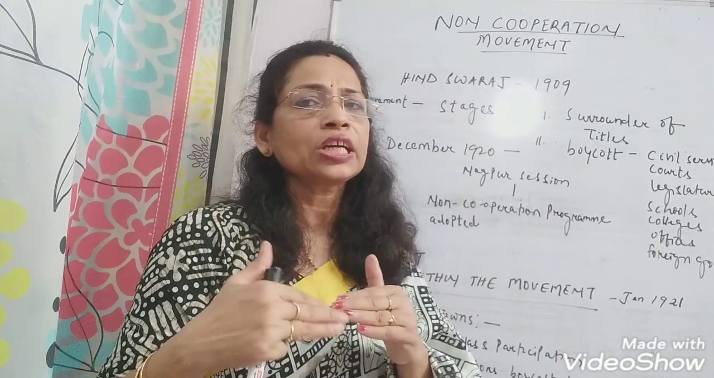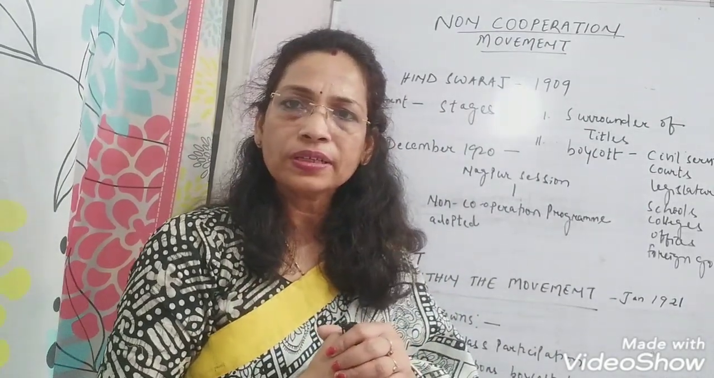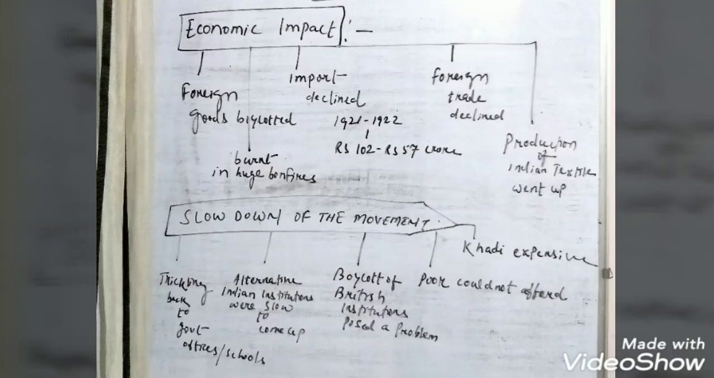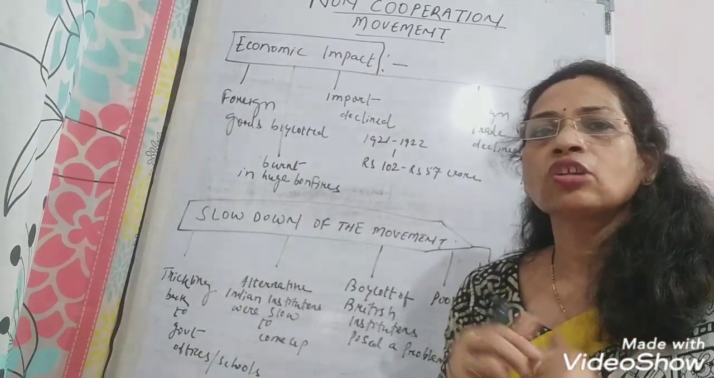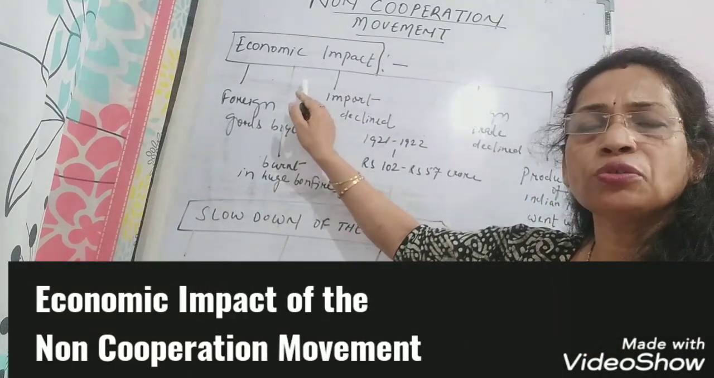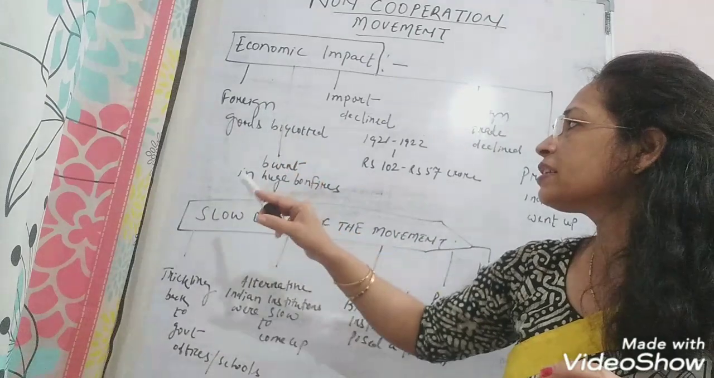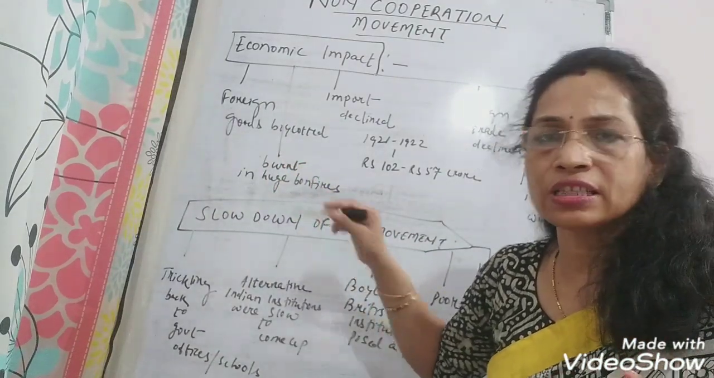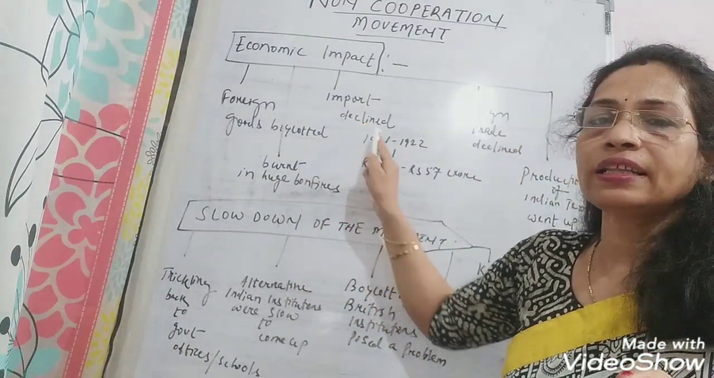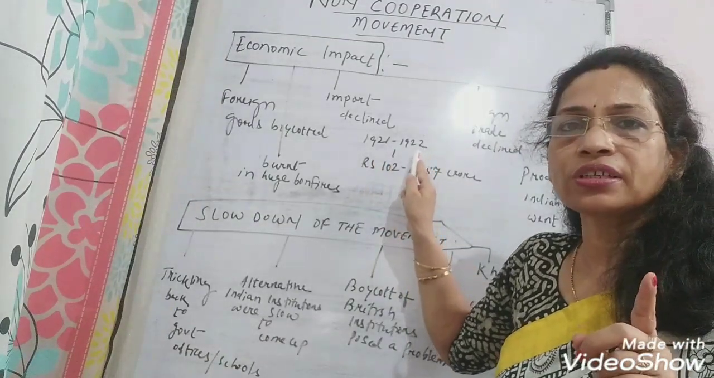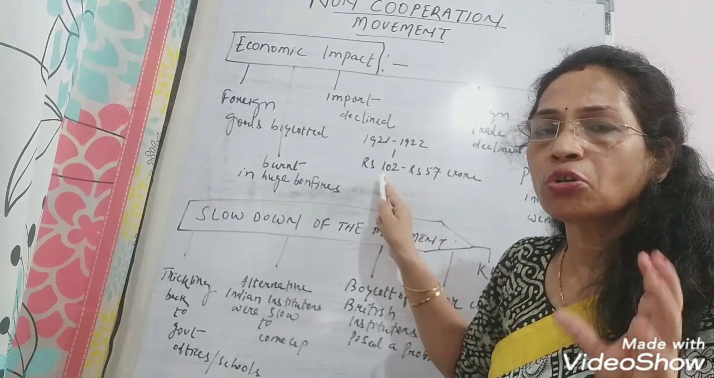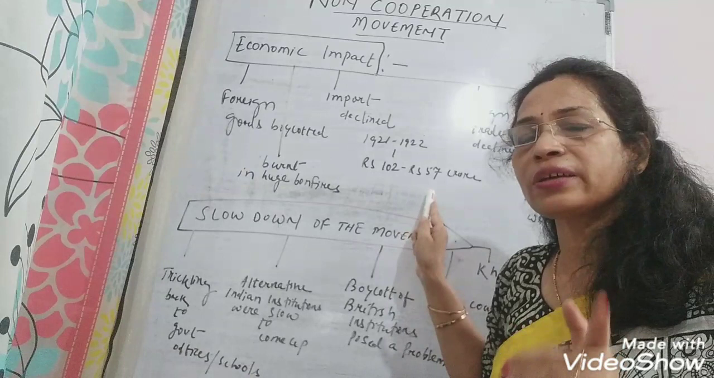Next we will discuss the economic impact of the non-cooperation movement. On the economic front, there was a huge loss to the British as foreign goods were boycotted. They were collected and burned down together in huge bonfires. The import of foreign clothes specifically declined. There is data that between 1921 and 1922, the import of foreign clothes, which was 102 crores in value, declined to 57 crores.